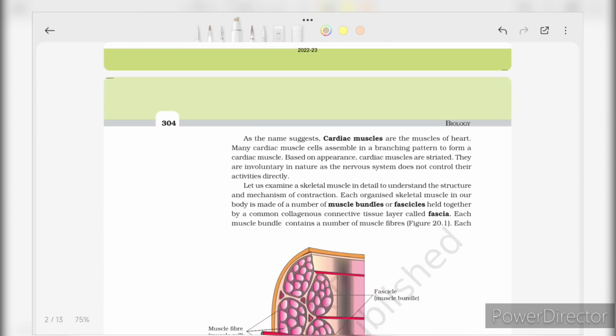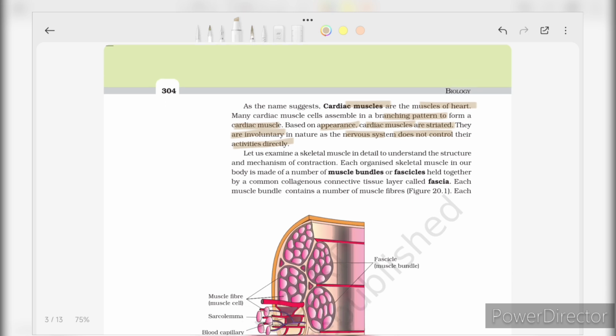As the name suggests, cardiac muscles are the muscles of the heart. Many cardiac cells assemble in a branching pattern to form cardiac muscle. Based on their appearance, cardiac muscles are striated. They are involuntary in nature, as the nervous system does not control their activity directly.